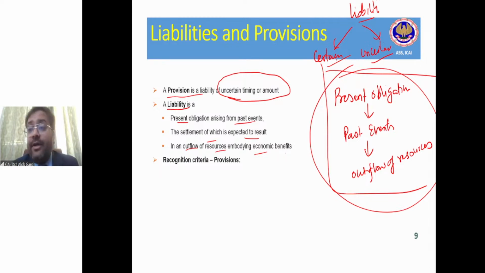So now Sumit is an auditor. Sumit asked the accountant, boss, you need to create some provision. And the accountant asked Sumit, Sumit, we just have sold the phones, so how can I create this provision? So then Sumit told him, see, you have sold your phones with a condition, with a commitment, with an obligation. So he asked, what is the obligation?